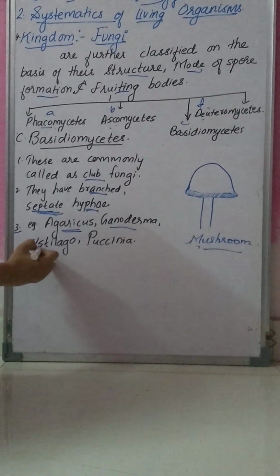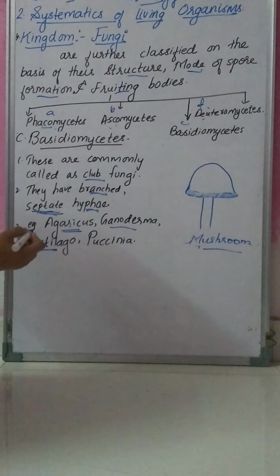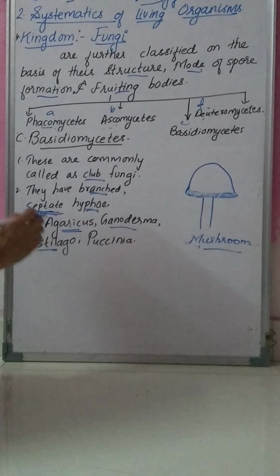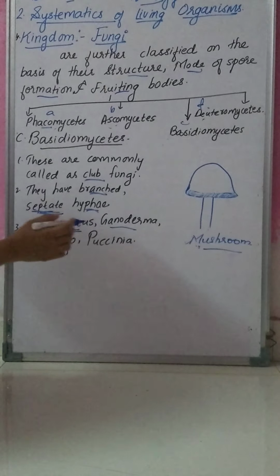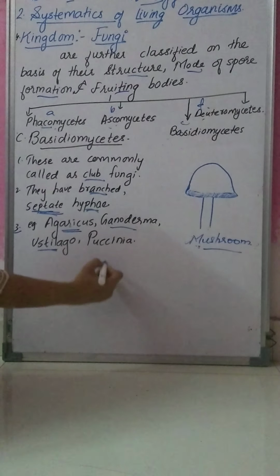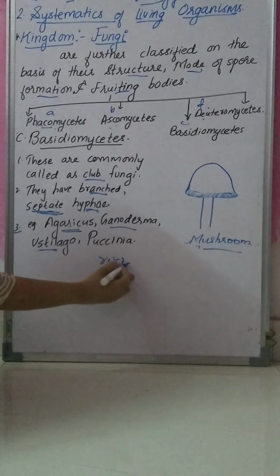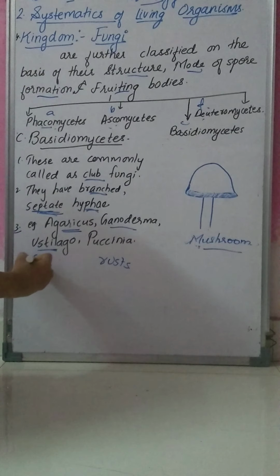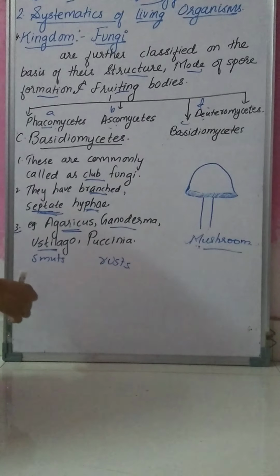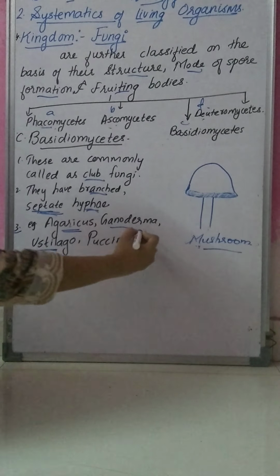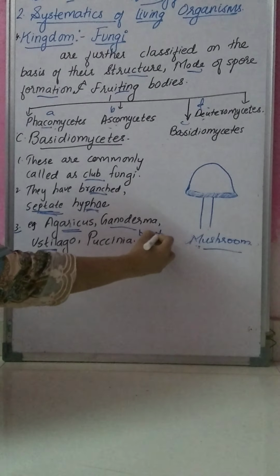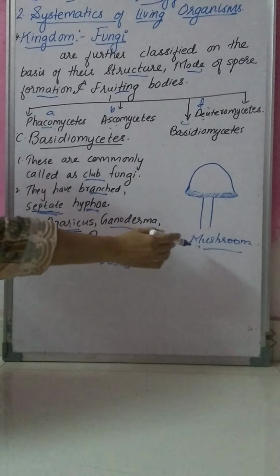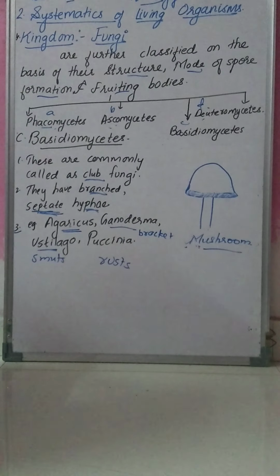Then third is Ustilago, whose common name is smuts, S-M-U-T-S. And Puccinia is known as rust. Ganoderma is known as bracket fungi, and Agaricus is our mushroom. These are all Basidiomycetes.